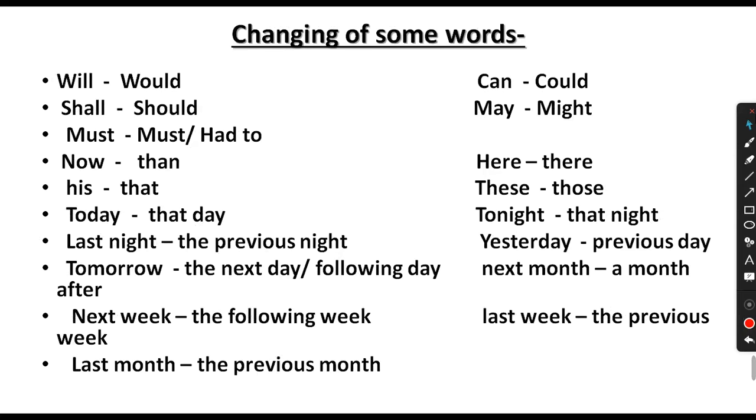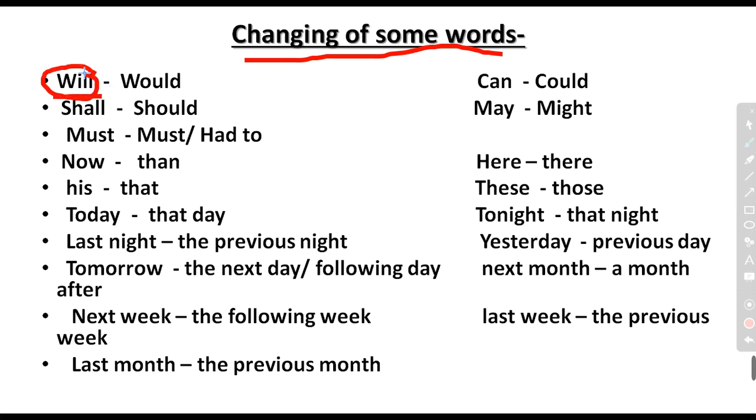Now, changing some words, you can easily find it in any English grammar book, whether small or big. Like will: when the sentence written in direct speech deals with a question or the helping verb will, then we will make it would, shall, should.